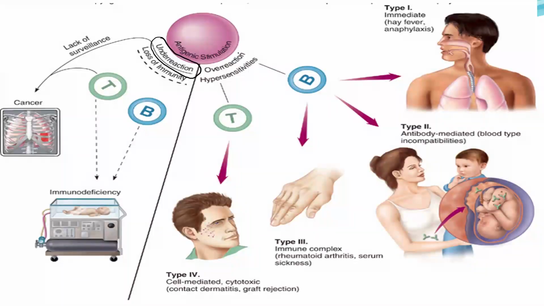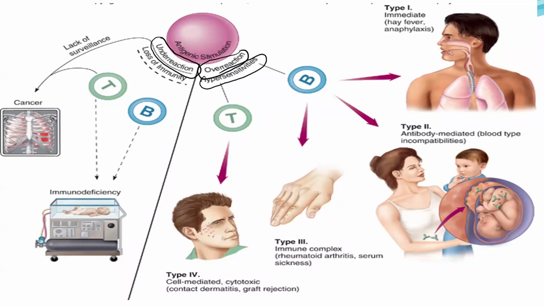The second one is called overreactions. In this case, our immune system is too sensitive. It is very, very sensitive against some antigens. And that's the reason why this overreaction is called hypersensitivity.